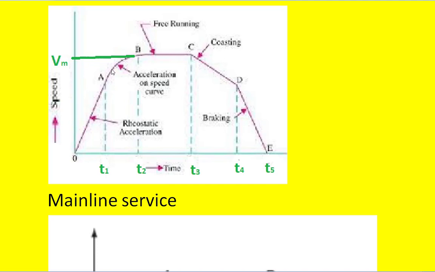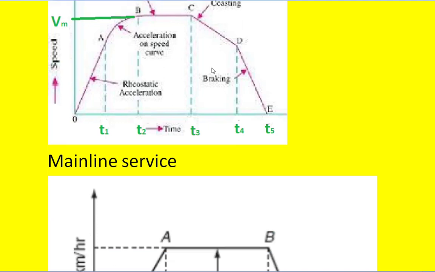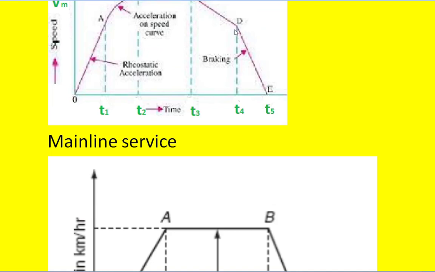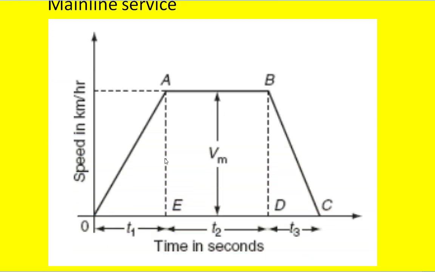Means we don't take this period A to B. Straight away we approximate that OA is nothing but OB. Next, free running period will be as it is, and the coasting period we neglect, and we take the retardation period, that is D to E. So this is the approximated speed time curve for the mainline service. That is, we get like this.